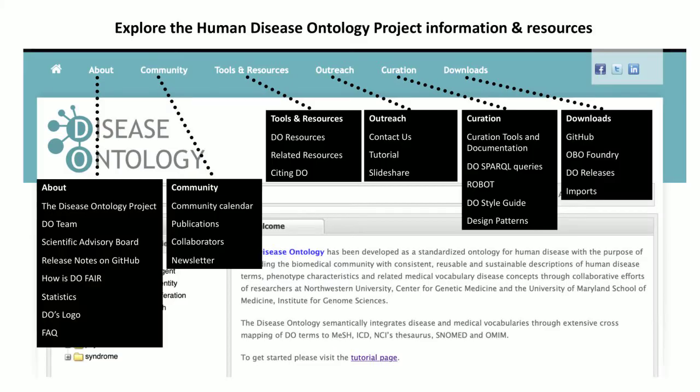The Disease Ontology website content can be explored by selecting any one of the drop-down menus. The website hosts a wealth of useful information, ranging from links to our GitHub repository to a collection of disease ontology-related publications, from a discussion of how the disease ontology is FAIR, that is, findable, accessible, interoperable, and reusable, to a collection of disease ontology presentations.